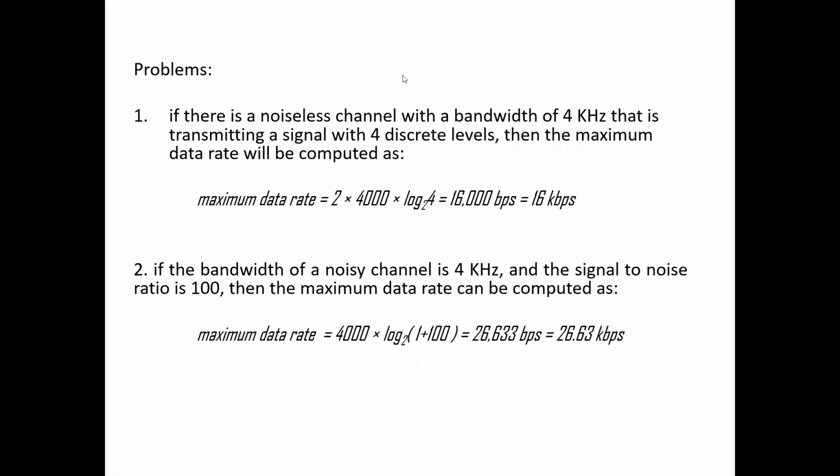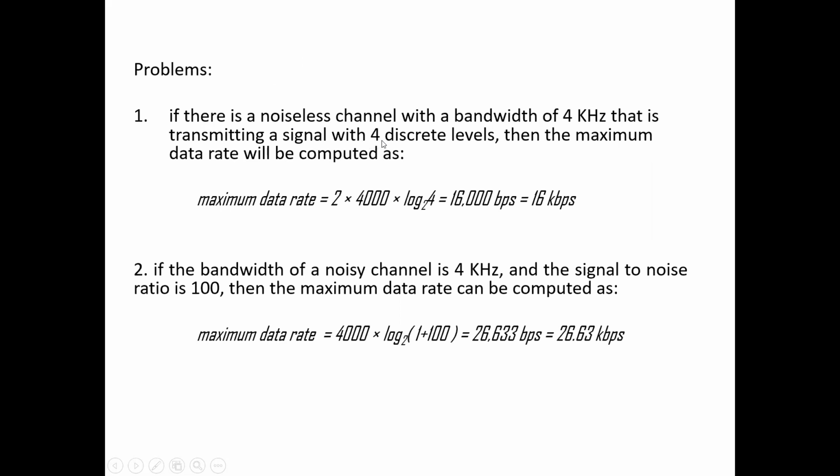Let us discuss some problems. First problem: a noiseless channel with a bandwidth of 4 kHz is transmitting a signal with 4 discrete levels.